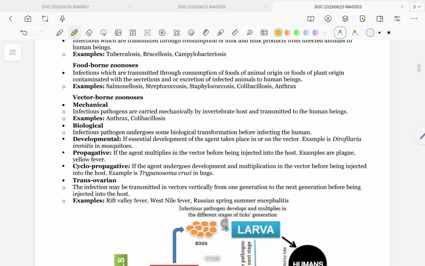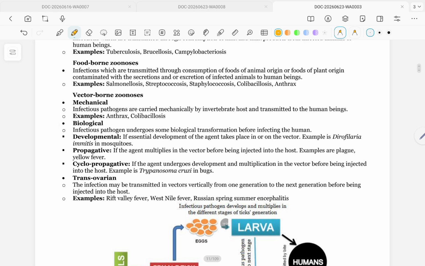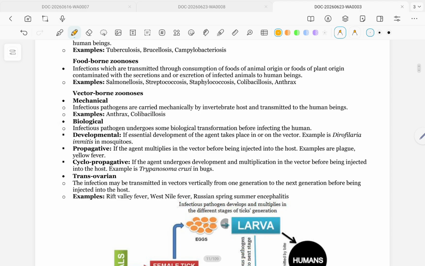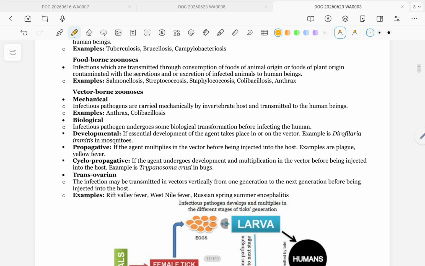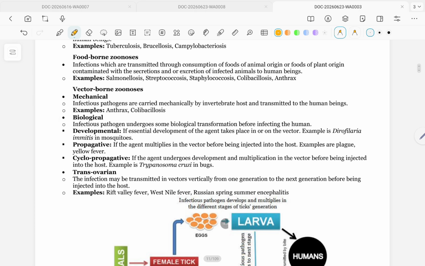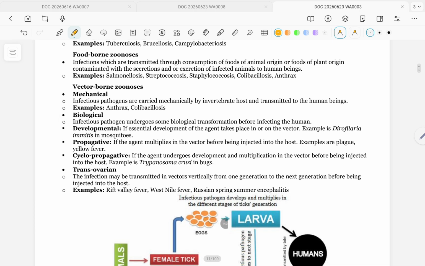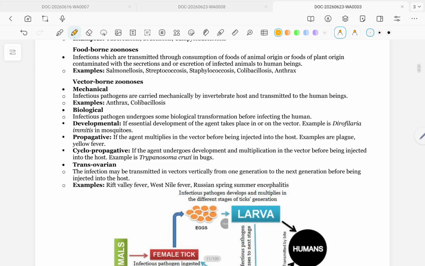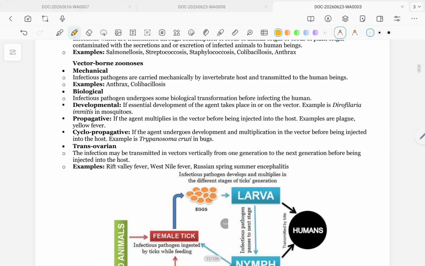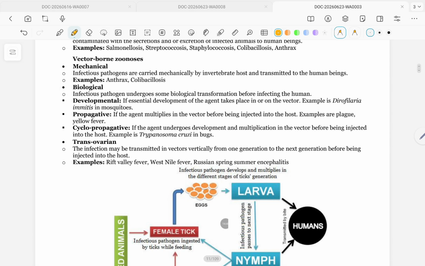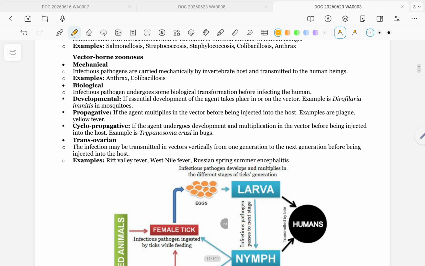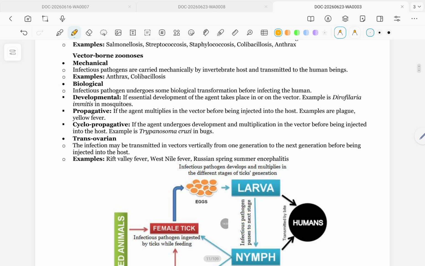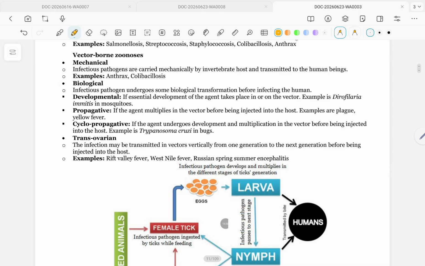Foodborne zoonosis: infections which are transmitted through consumption of food of animal origin or food of plant origin contaminated with the secretion and or excretion of infected animals to human beings. Example: salmonellosis, staphylococcus, colibacillosis, anthrax. Vector-borne zoonosis, mechanical: infectious pathogens are carried mechanically by invertebrate hosts and transmitted to human beings. Example: anthrax, colibacillosis.